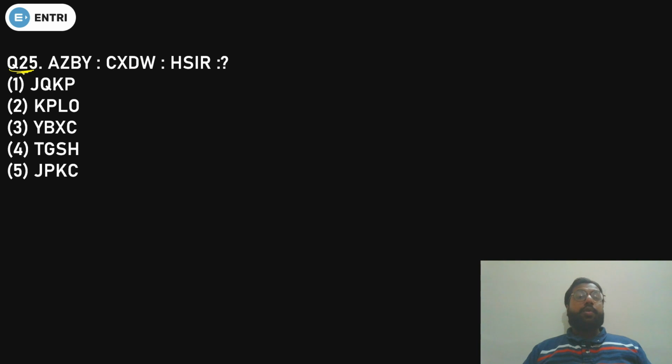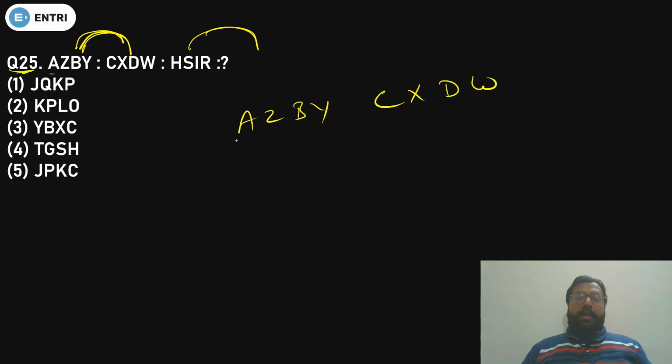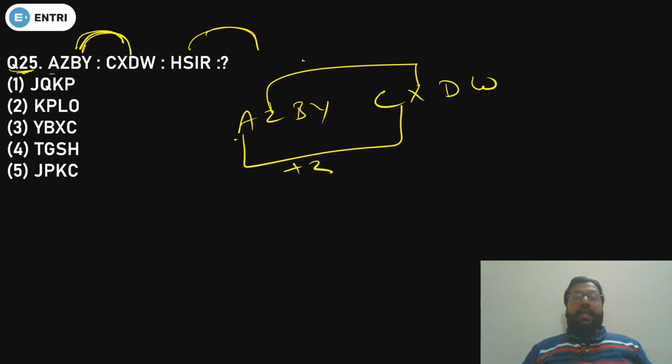That is the last question, again from analogy, but now it is about letters. So these two are related by some logic, and the same we have to relate here. First of all, we are given AZBY, which is related to CXDW. Now see, A becomes C, that is plus 2. Z becomes X, that is minus 2. B becomes D, again plus 2. And Y becomes W, again minus 2. So plus 2, minus 2, plus 2, minus 2. The same you have to apply here.